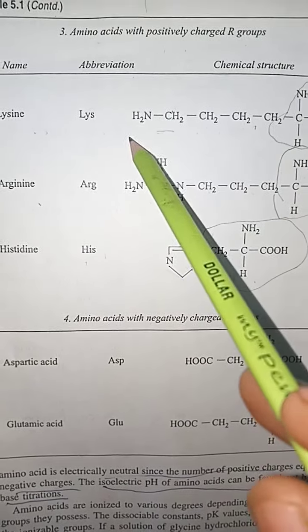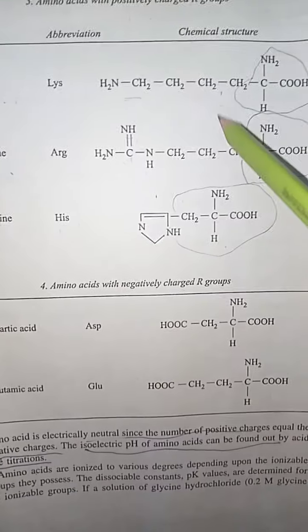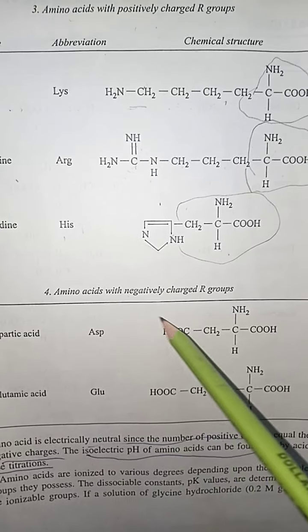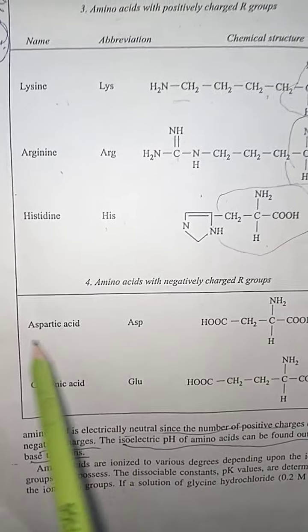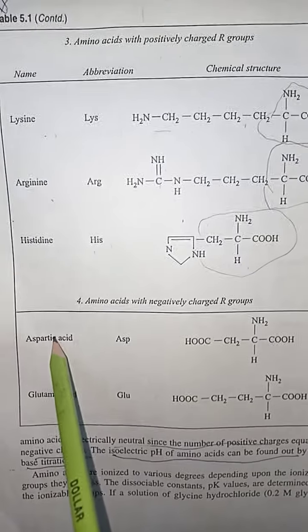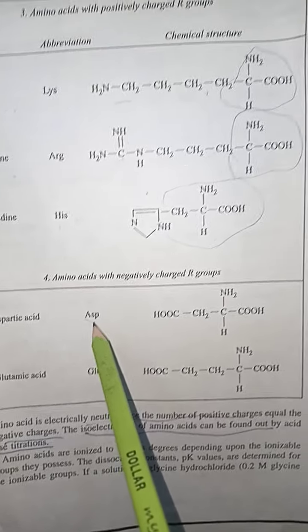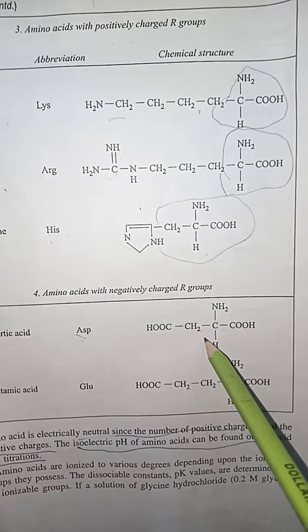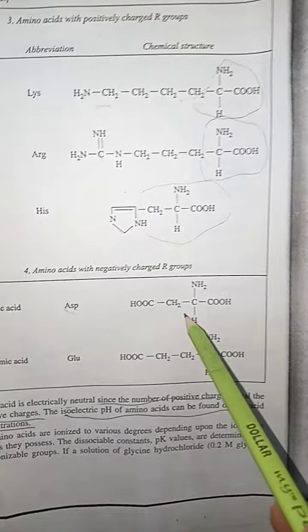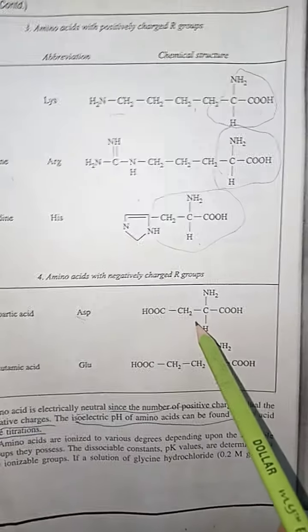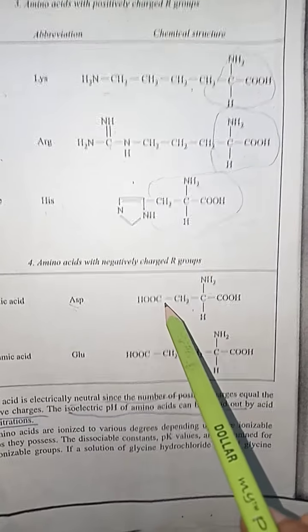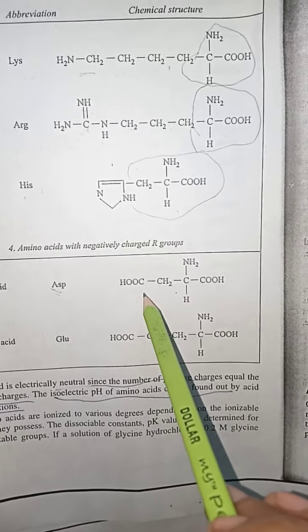After this category of the amino acid with positively charged R groups, there are the amino acids with negatively charged R groups. In the negatively charged R groups category, there is the aspartic acid, and the abbreviation of this amino acid is ASP, and as you are watching, the difference from other amino acids is that it contains 2 types of acidic group.